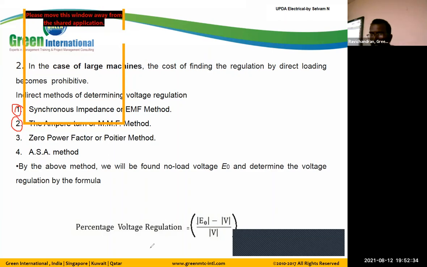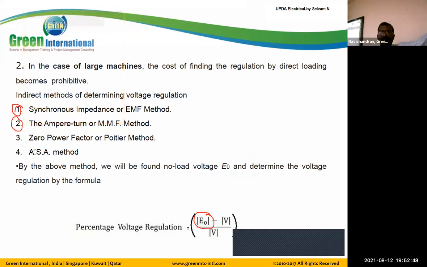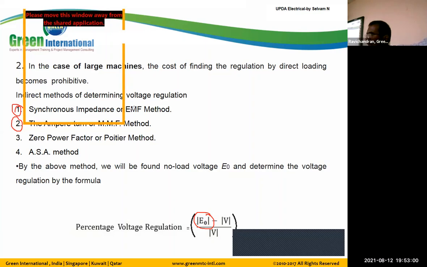So here our objective is to find this E naught. To find the E naught, we may use 4 different methods. Each and every method has its own advantages and disadvantages. But just remember these 4 methods, especially the first method, we call it the synchronous impedance method, or we call it the EMF, electromotive force method. The second we call ampere turns, or MMF, magnetomotive force.